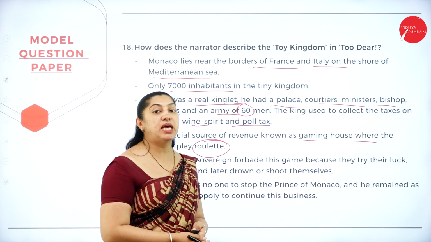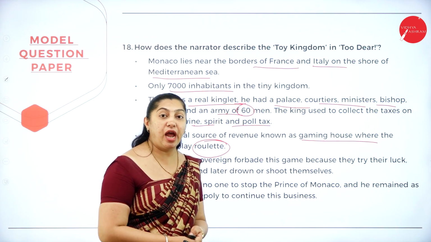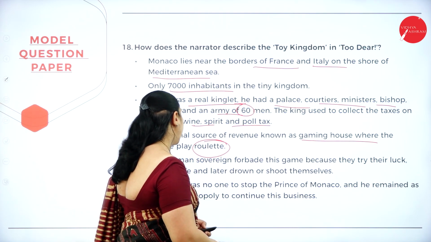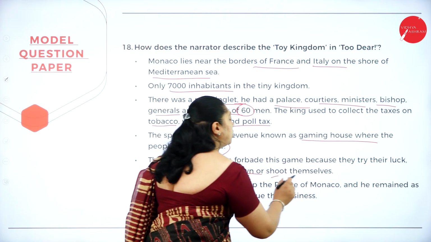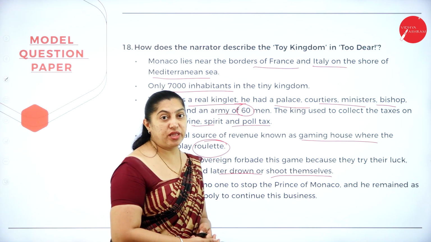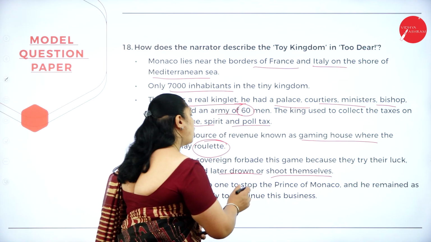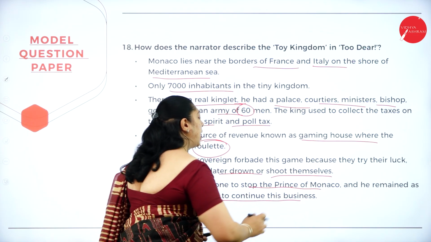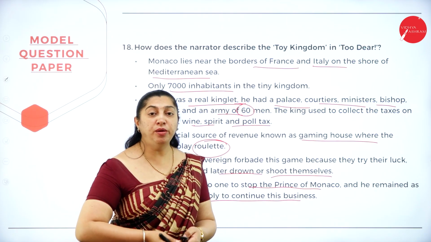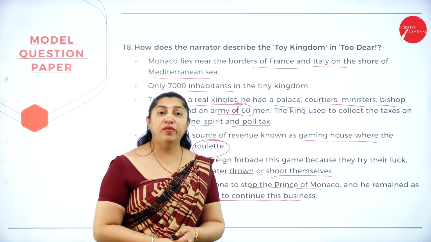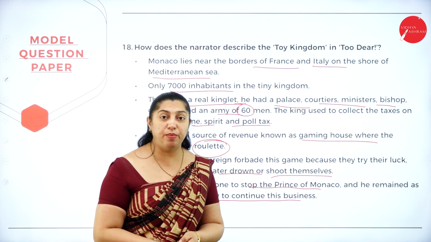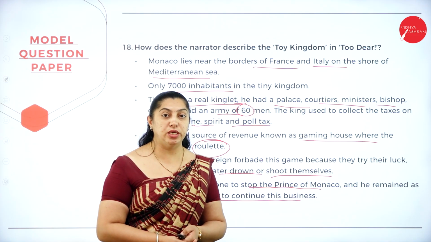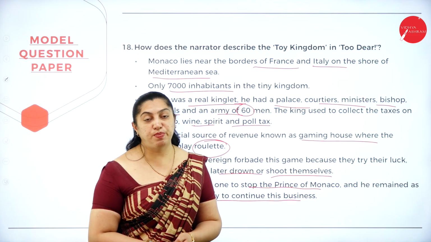Even the German sovereigns had started this game, but they forbade it because people would come, try their luck, and later drown or shoot themselves when they lost everything. But there was no one to stop the Prince of Monaco, and he remained the only monopoly to continue this business. The king knew it was a dirty business, but he did not have any other way to feed the officials and the courtiers. So he continued with this business.